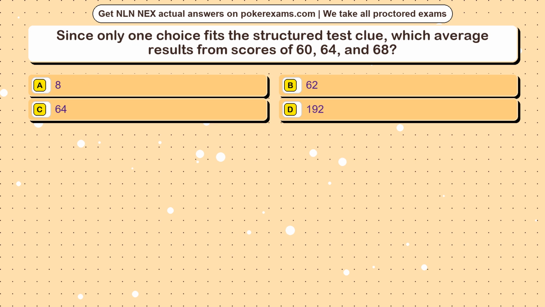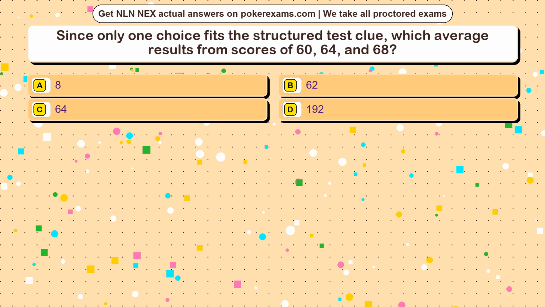Question 21. Since only one choice fits the structured test clue, which average results from scores of 60, 64, and 68? Option A, 8. Option B, 62. Option C, 64. Option D, 192.